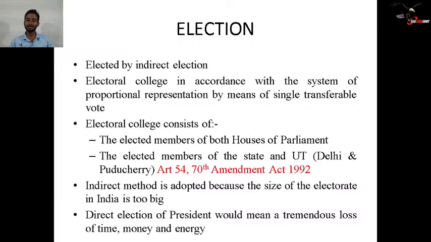Now, the indirect method is adopted because the size of the electorate in India is too big. So how is this done? We need to come back to the system of proportional representation. All elected MLAs and all elected MPs will take part in the presidential election, except that there is now the new question regarding Jammu and Kashmir. It is not yet clear whether Jammu and Kashmir MLAs will take part in the coming presidential election or not. That is the question. Let us now understand what proportional representation is.